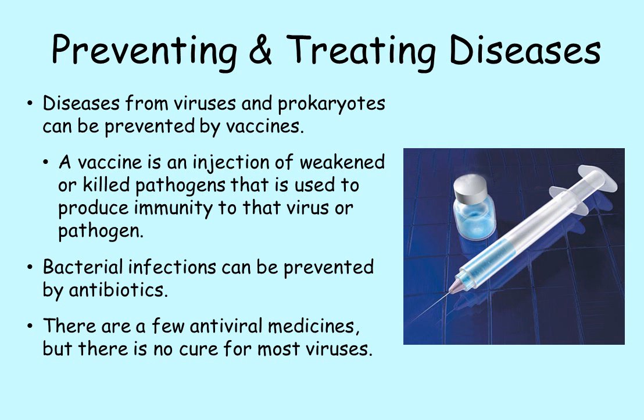So how do you stop these pathogens from killing you? A vaccine is an injection of weakened or killed pathogens, and they're usually used to prevent viral diseases, but they cannot cure a viral infection. There are some antiviral medications, but for the most part, they don't do anything, they just sort of slow down the whole dying process. Bacterial infections can be cured by antibiotics because the antibiotics inhibit bacterial enzymes.